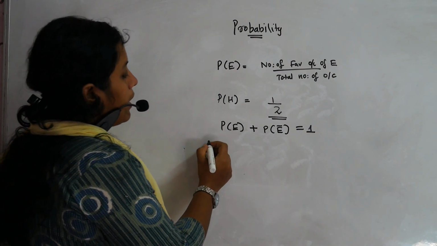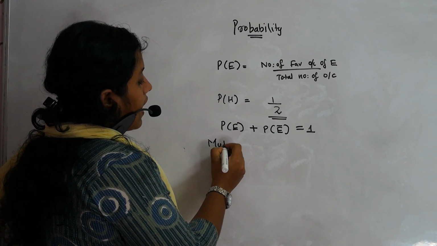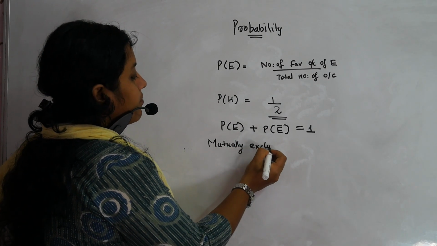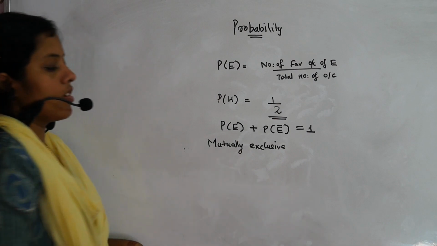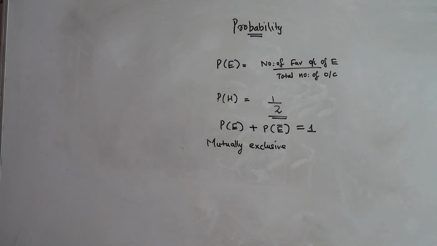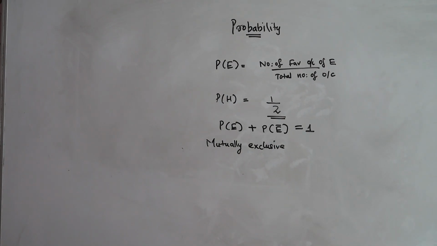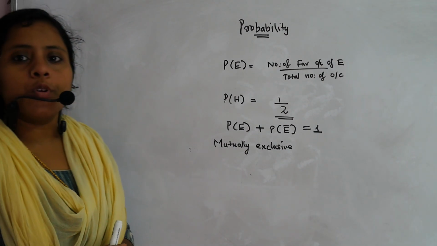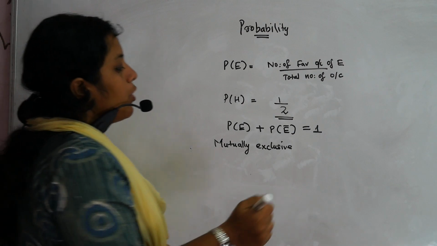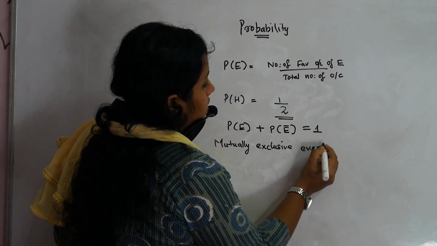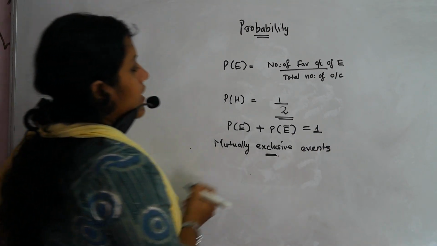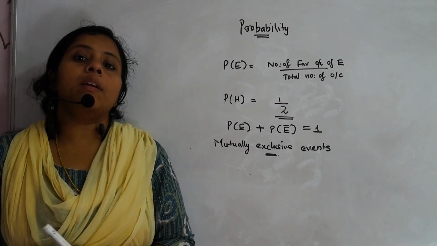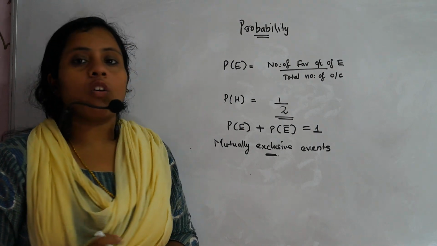Next, what we need to study? What do you mean by mutually exclusive events? Mutually exclusive events means two events which are not depending on each other or which are not interacting.